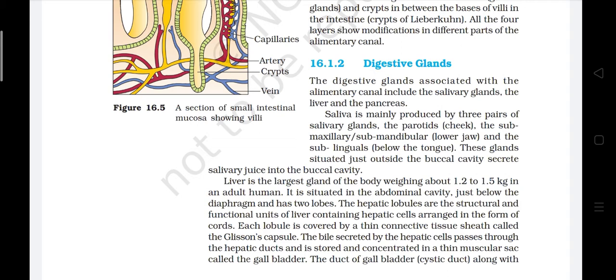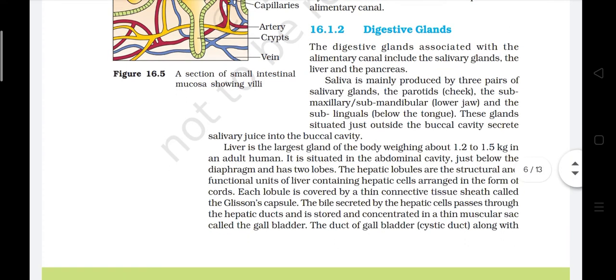Liver is the largest gland of the body, weighing about 1.2 to 1.5 kg in an adult human. It is situated in the abdominal cavity just below the diaphragm and has 2 lobes. The hepatic lobules are the structural and functional unit of the liver, containing hepatic cells arranged in the form of cords. Each lobule is covered by a thin connective tissue sheath called Glisson's capsule.